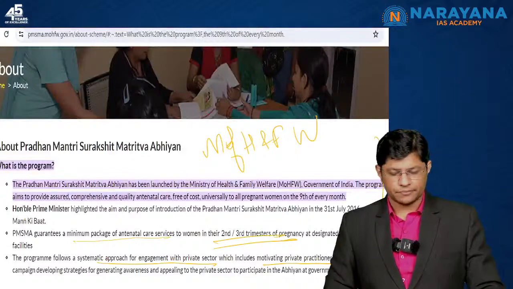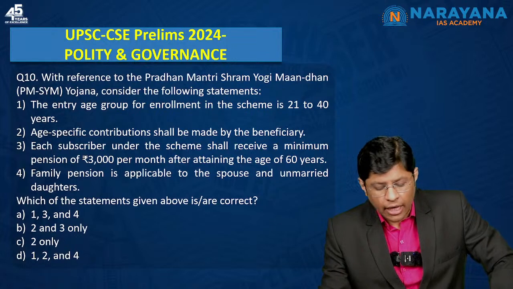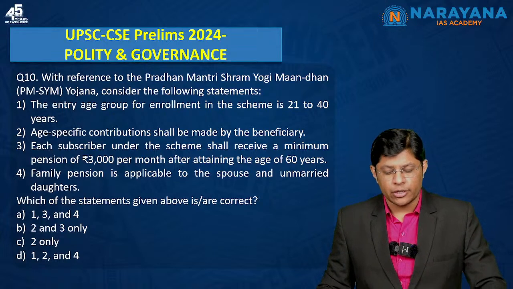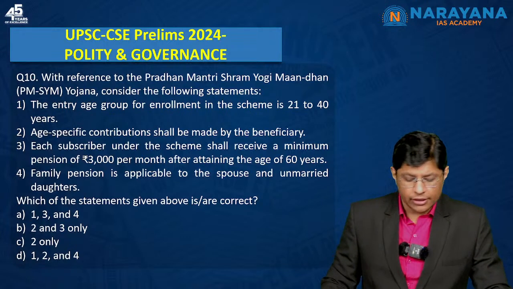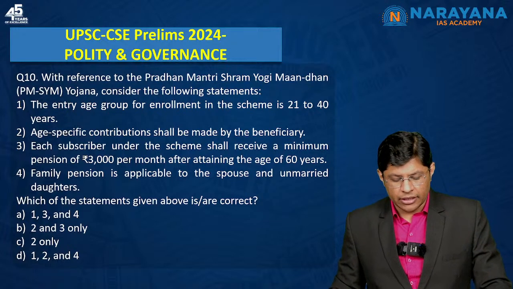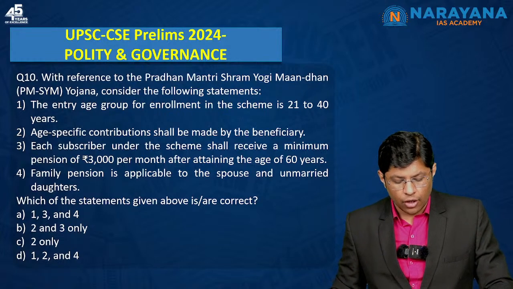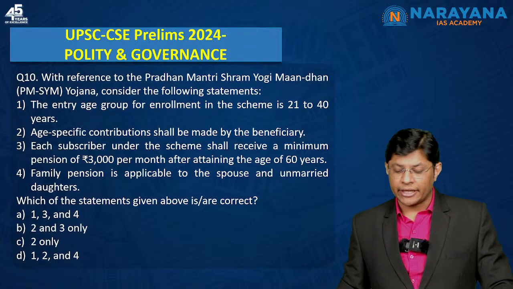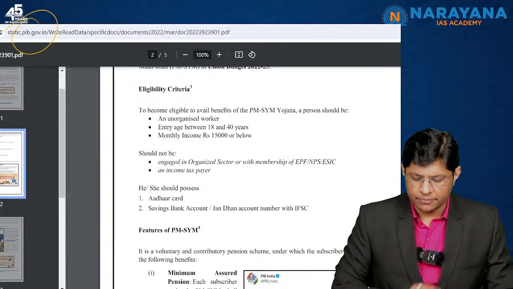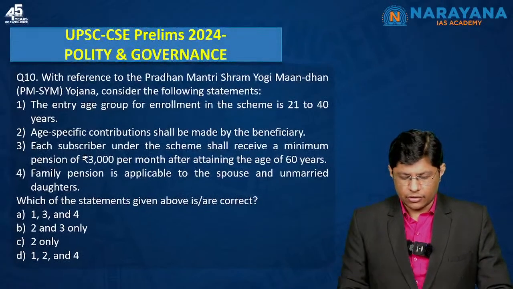The next question, with reference to the Pradhan Mantri Shram Yogi Mandhan Yojana, consider the following statements. The entry age group for enrollment in the scheme is 21 to 40. Age specific contribution shall be made by the beneficiary. Each subscriber under the scheme shall receive a minimum pension of 3,000 per month after attaining the age of 60, family pension. So again, I have picked this from PIB. The entry age is 18 to 40. Now, statement 1 is incorrect.